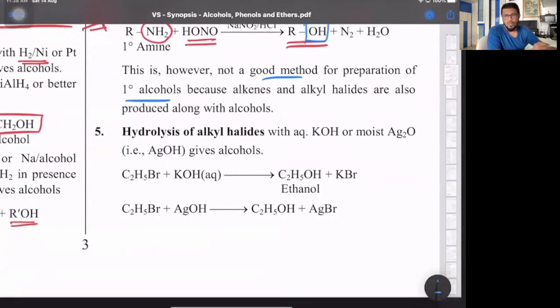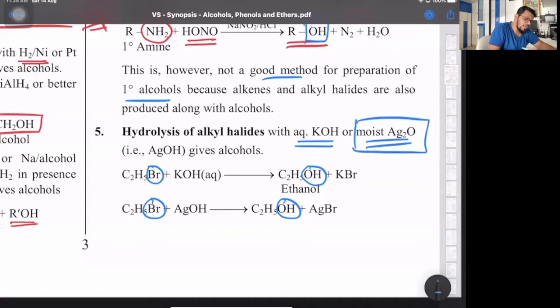Then comes hydrolysis, what we did in halogen derivatives, with aqueous KOH or aqueous NaOH, or with moist silver oxide, or silver oxide suspended in water. You can convert the halide to its alcohol. Now, one reaction we'll be doing in ethers, I'm just talking about it now. Instead of moist silver oxide, if I use dry silver oxide, it means without water, then alkyl halides will give respective ethers. So alkyl halide plus moist silver oxide gives us alcohol. Alkyl halide with dry silver oxide will give respective ethers.